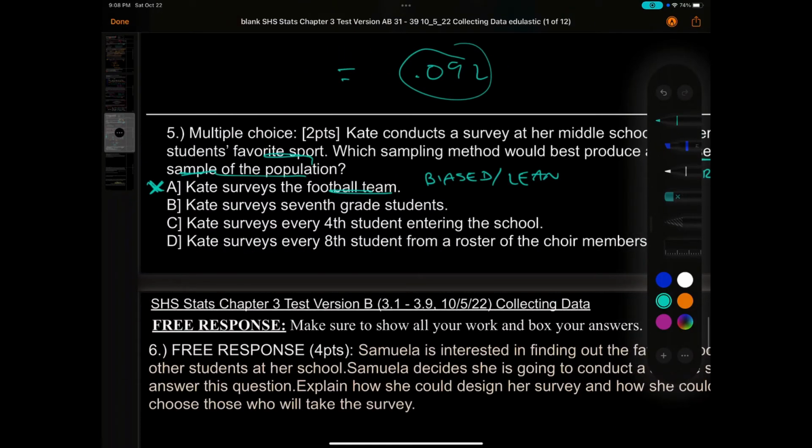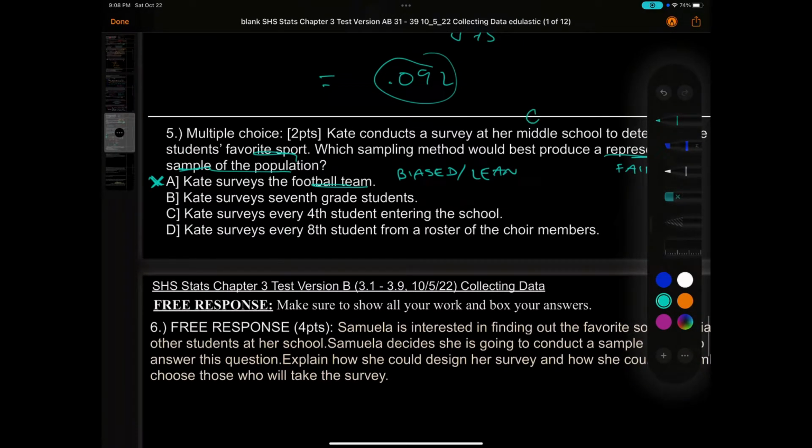Kate surveys 7th grade students. Okay. This is okay. Middle school is 6, 7, and 8, so she just randomly picks the 7th graders. But my question is, maybe she is a 7th grader and people already know she's doing the survey. And Kate's already on the sports team. So I'm a little bit iffy on that one. I'll wait for that one.